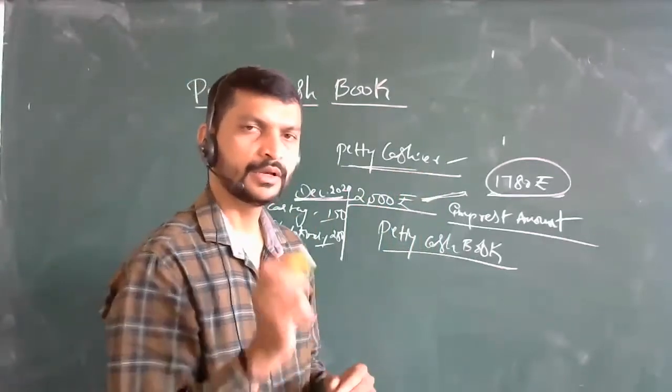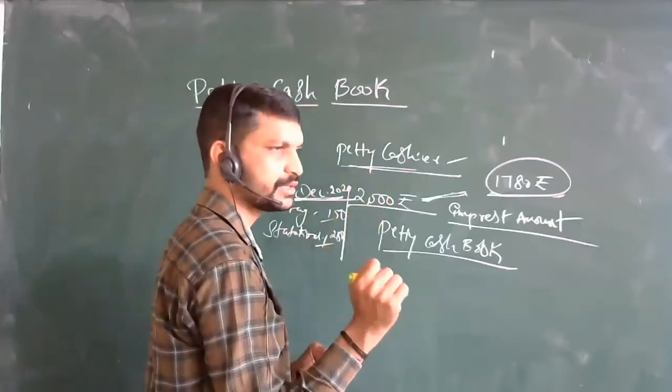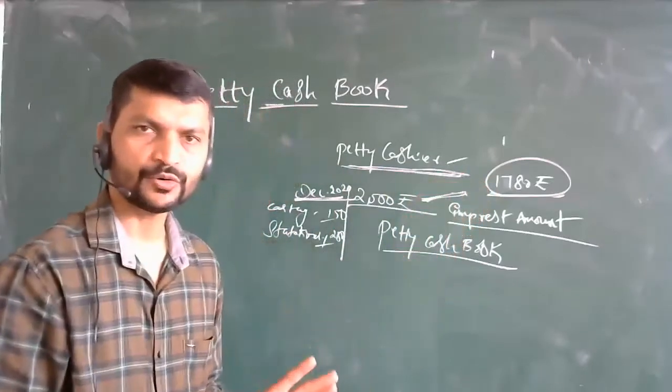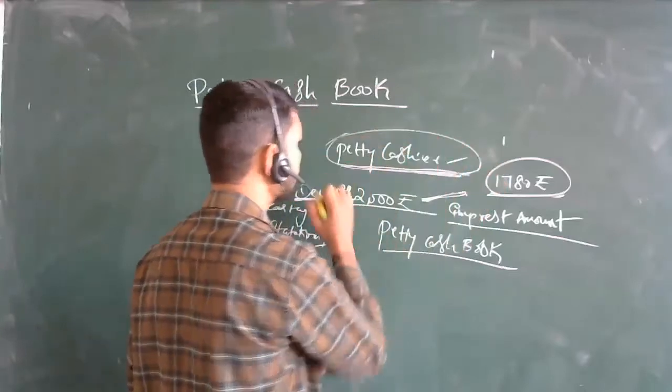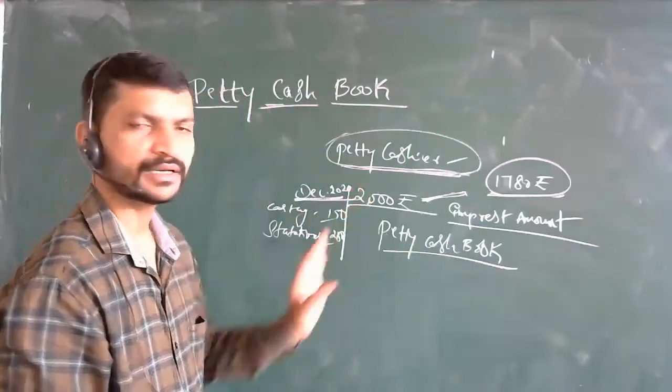What it means? If the number of transactions is less in your business, this will be handled by the cashier only. There is no requirement of this person here. If your transactions are fewer, your cashier can handle all of this.